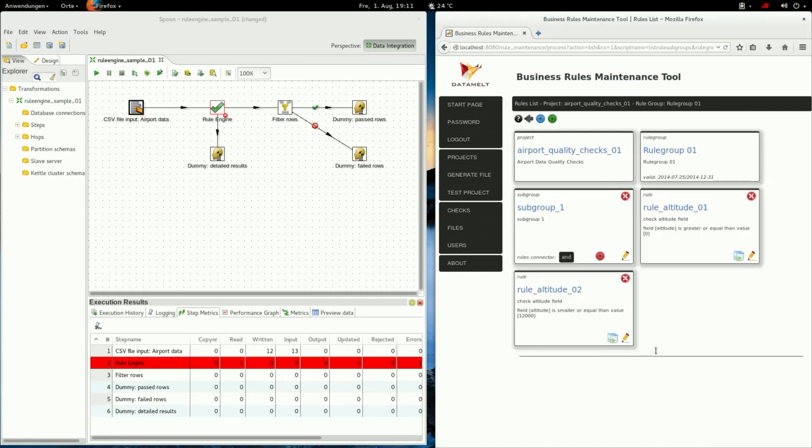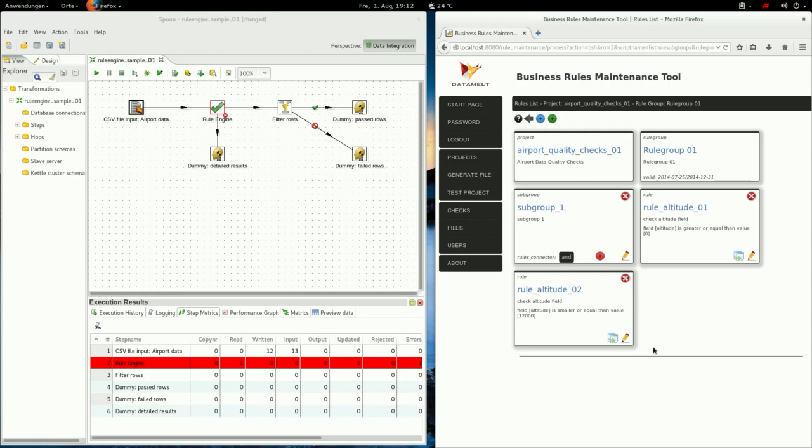Okay, now we have a set of 2 rules, and they belong to the project airport quality checks 01. And one is checking if the field altitude is greater or equal than 0, and the other one is checking if the altitude field is smaller or equal than 12,000.